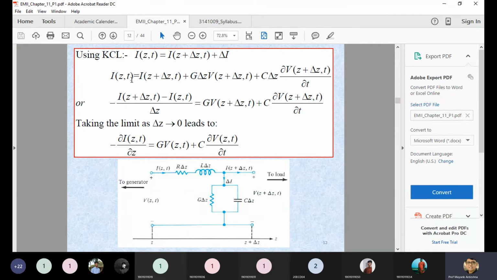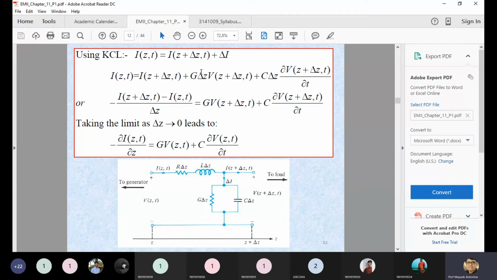So if you see the second equation on your screen, the left hand side is I(Z,t) and the right hand side is I(Z plus delta Z, t). Similarly, we are moving the right hand side to the left hand side, because both are currents. So you can see the third equation, I(Z plus delta Z, t) minus I(Z,t) with a delta Z. Where is the delta Z coming from?